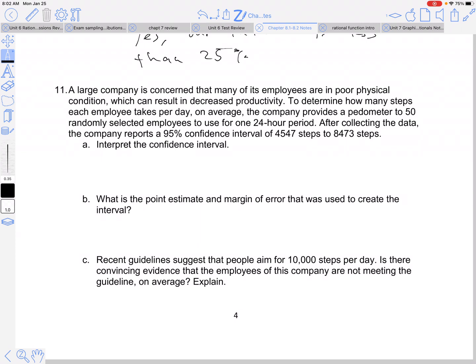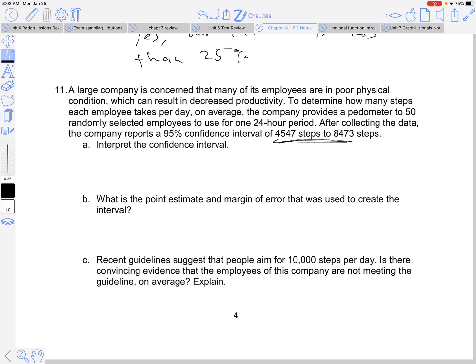Interpret the confidence interval. So if we imagine this, right? The company, maybe there's tons and tons of employees in many states. We don't know. But they need to simplify this for some reason and find out how many steps people are getting. Now, they're not going to know the true average of how many steps people are getting unless they do a census, right? And they're not, obviously. So they did a sample, okay? Now, they took a mean of their sample of 50 people. The mean is their point estimate. It's somewhere in between, right in the middle of their interval. And then they found a margin of error that they added or subtracted, right? And we'll take care of that in B.